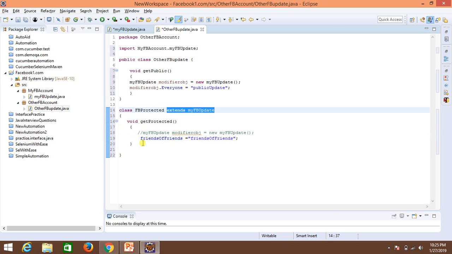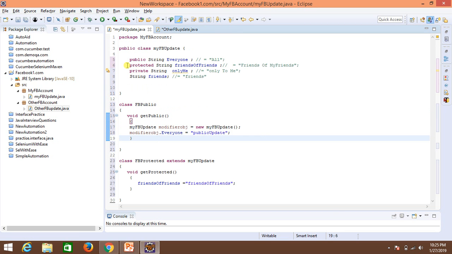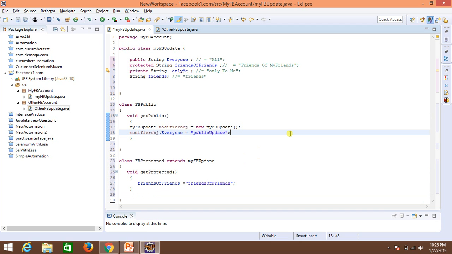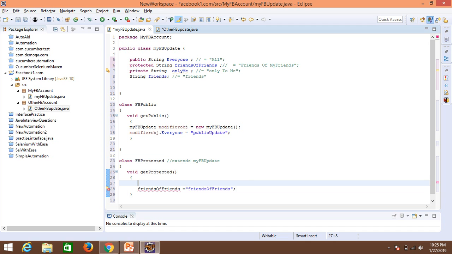So when you have declared something as protected, it can be accessible via the subclasses, or within the same class. You can directly use it by creating the object. Let's say if I have to create the object here, I'm able to do it.